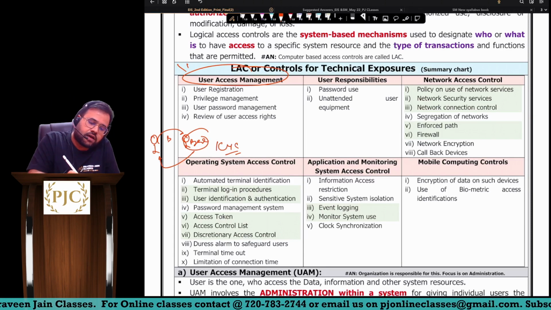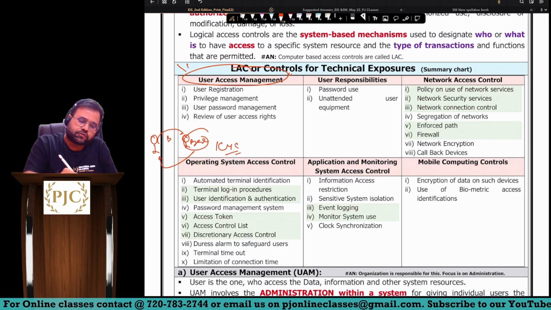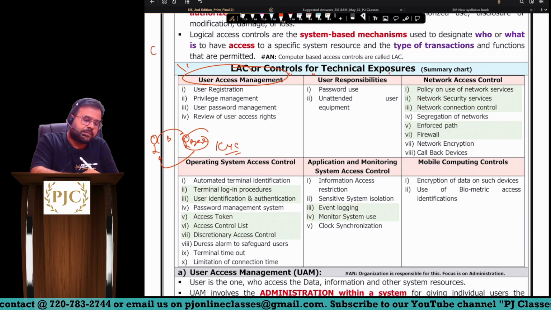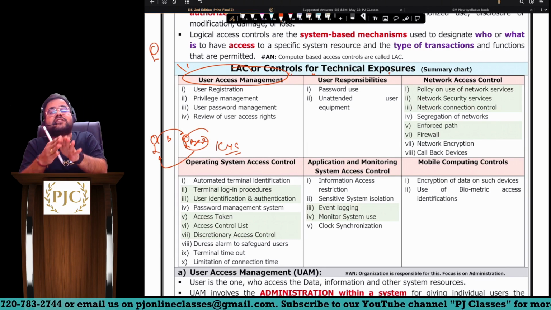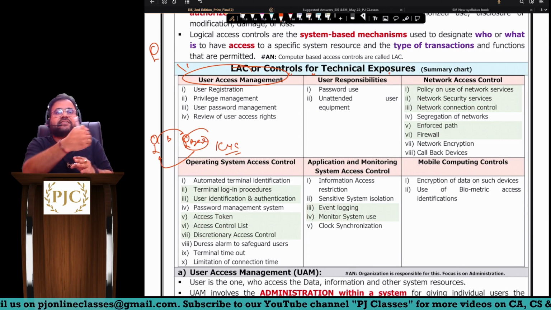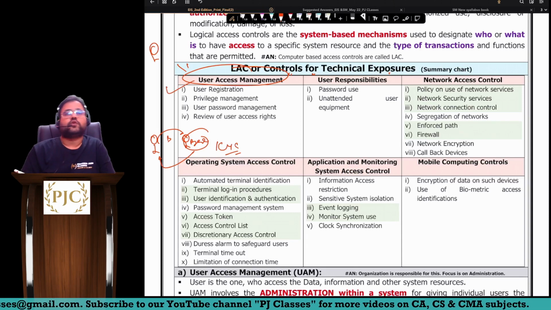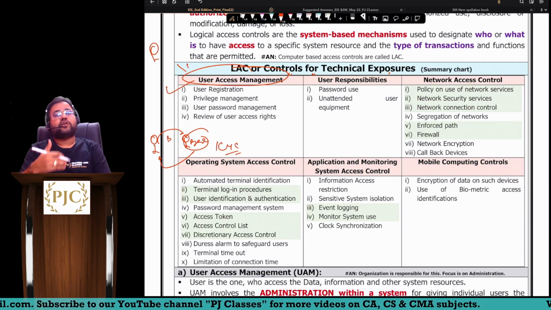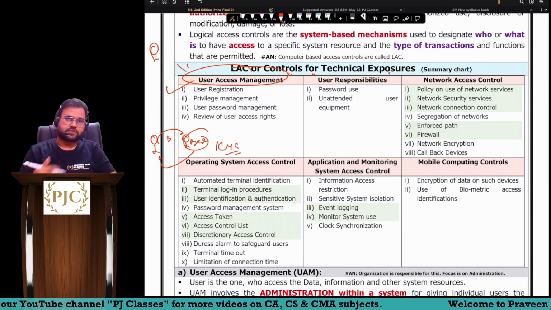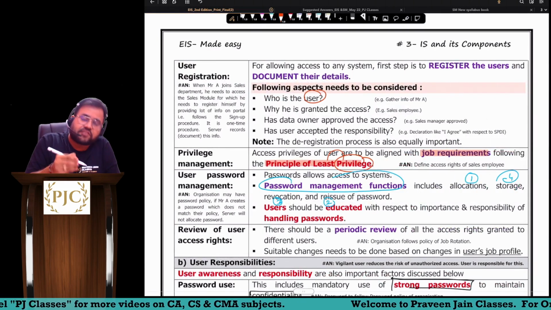So this part is more from the company's, organization's point of view, sir. User responsibility is more from the user's point of view. So for example, Mr. A is joining the sales department of the company, sir. So what should the company do to give access to this particular employee? That is what these 4 points are talking about. First, user registration. Sir, before we grant access to him, sir, first he should be registered on our systems.